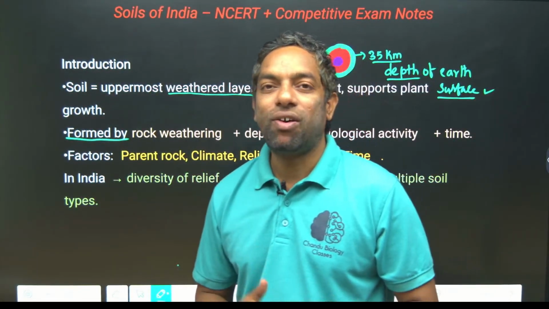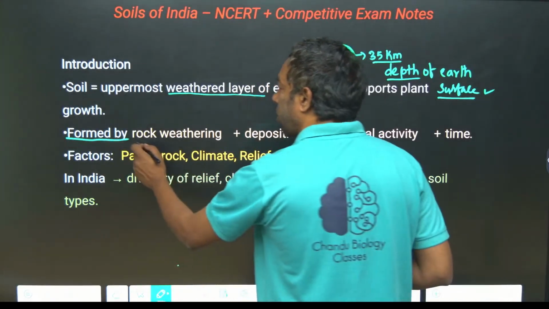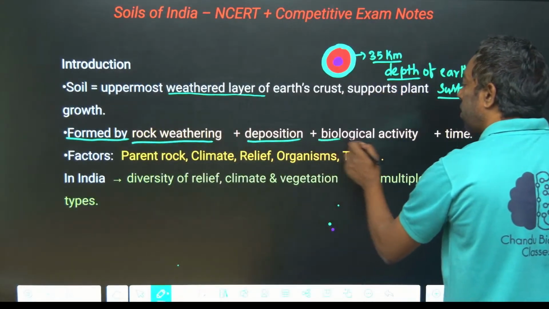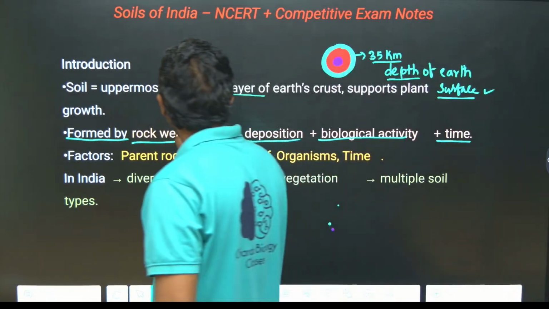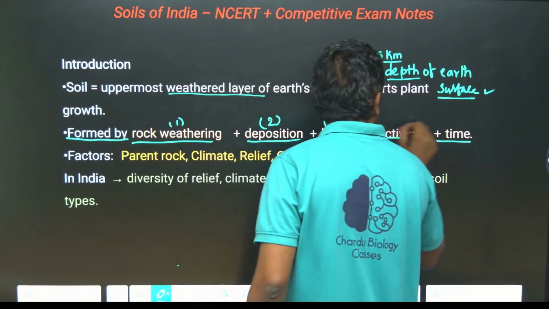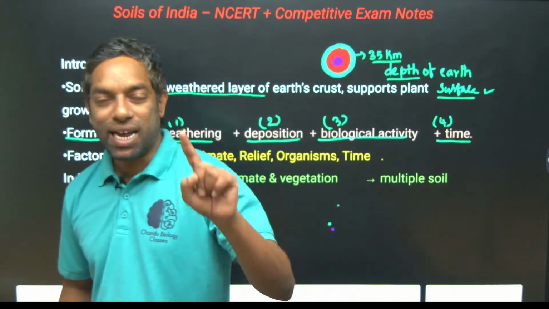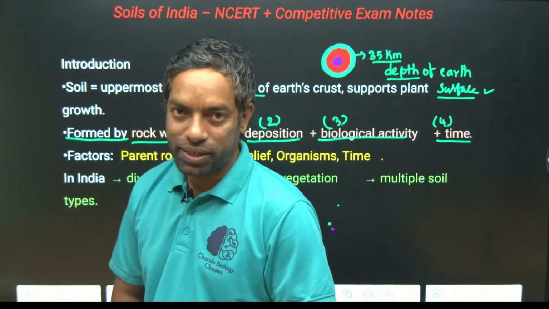Soils differ based on their formation, which involves rock weathering, deposition, biological activity and time. These four factors are the main reason for soil formation. They did ask a previous year question. Time is also a factor for soil formation.